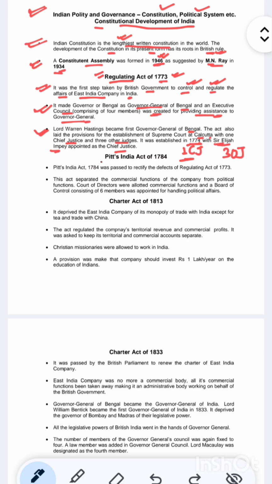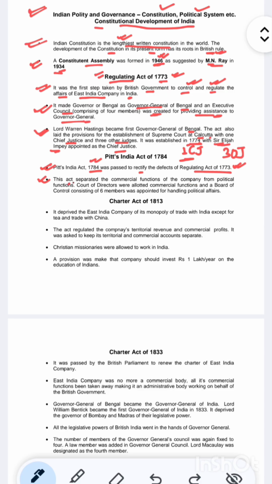Okay, let's come to Pitt's India Act of 1784. Pitt's India Act, which was in 1784, was passed to rectify the defects of the Regulating Act of 1773. So there were some defects in the Regulating Act, which were rectified by this Pitt's Act. And what was the year? It was in 1784.